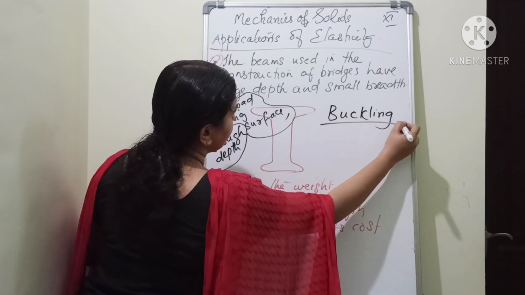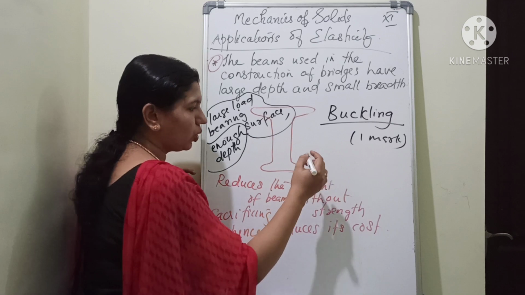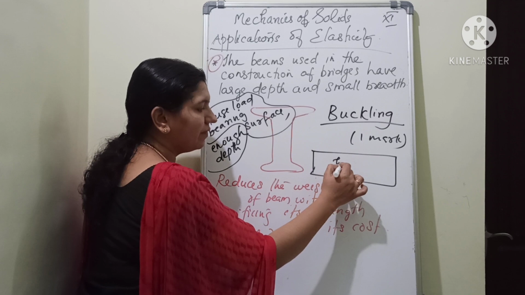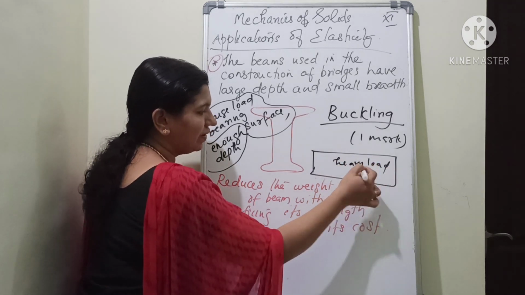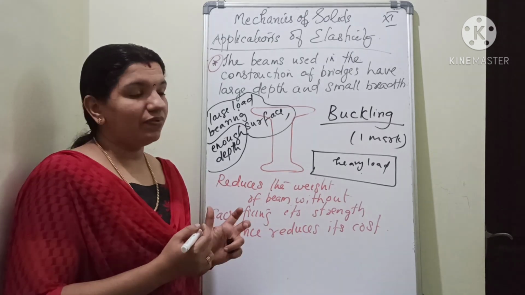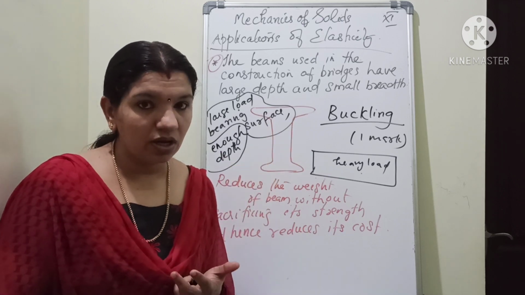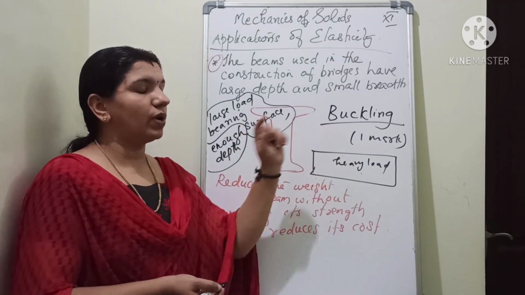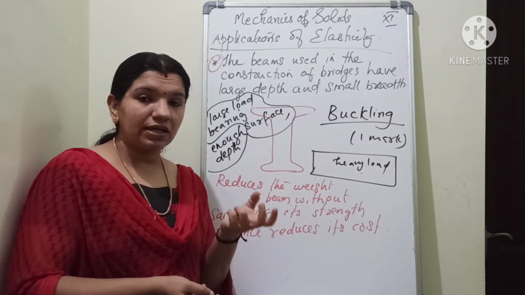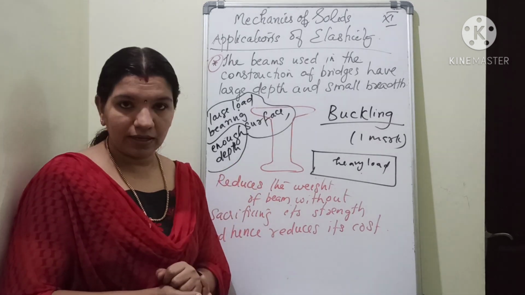Buckling. So one more question, you can study that one. Buckling means what? I told you that if you are using a deep bar like this, and if there is heavy load or heavy traffic continuously using this particular bar or beam, what will happen? It starts to bend. That bending is the depression, and the phenomenon of bending is known as buckling. The phenomenon of bending of a bar or a beam by the continuous traffic or the heavy loads placed on it is known as buckling.